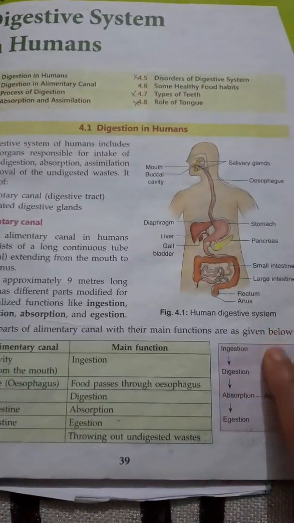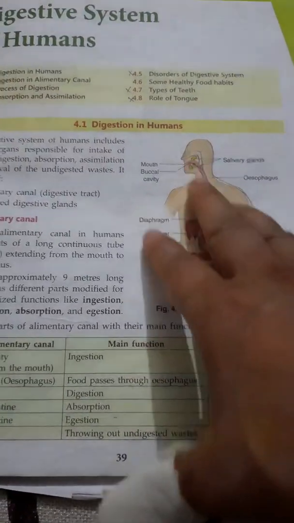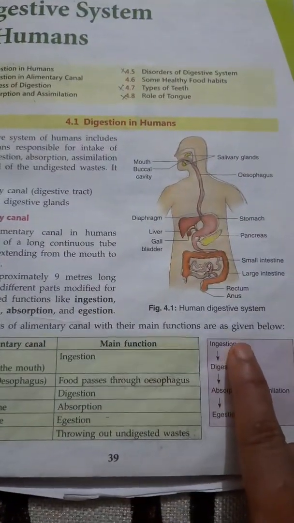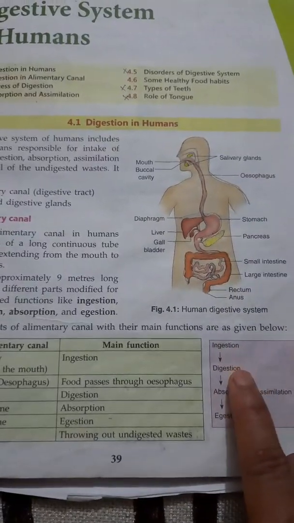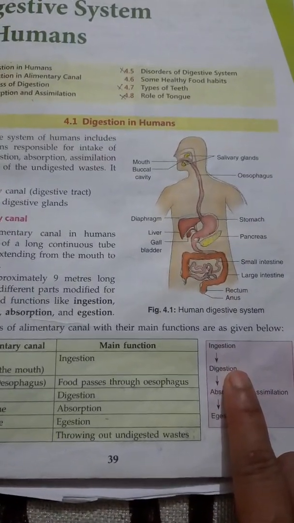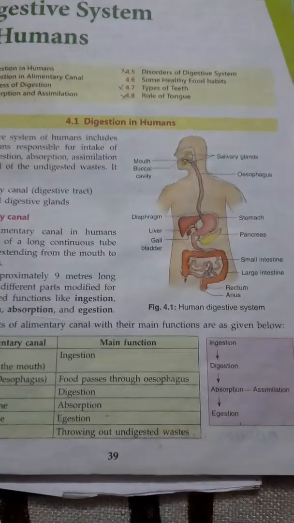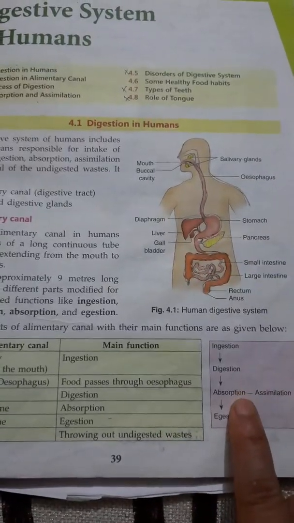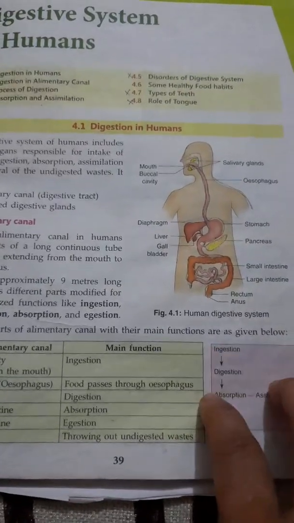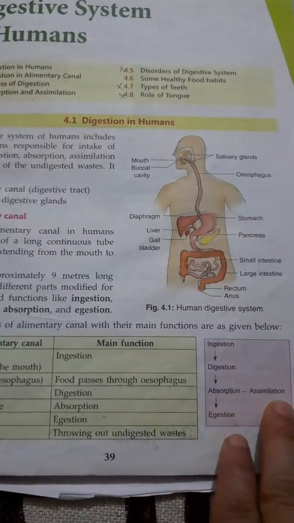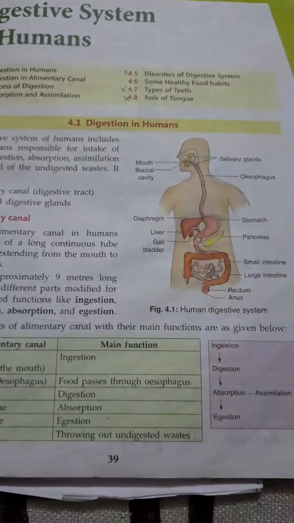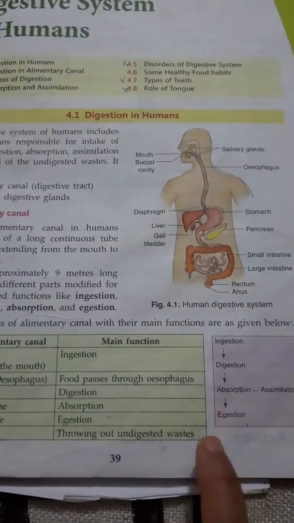So four processes are involved in the digestion. First is ingestion, intake of food, then digestion means breakdown of complex material into simpler substances, then absorption means what we get energy from the food that is absorbed, and assimilation means store for the further use, and then egestion, thrown out of the waste material from the body.